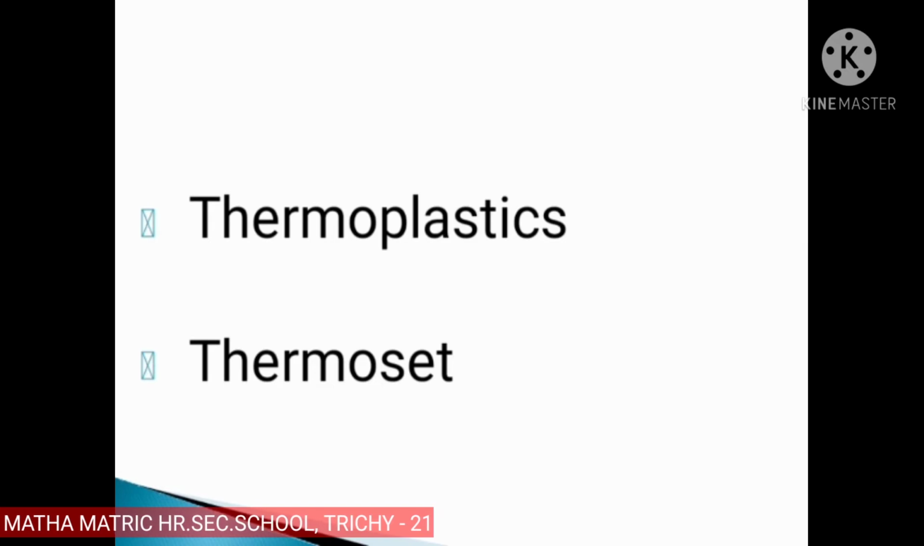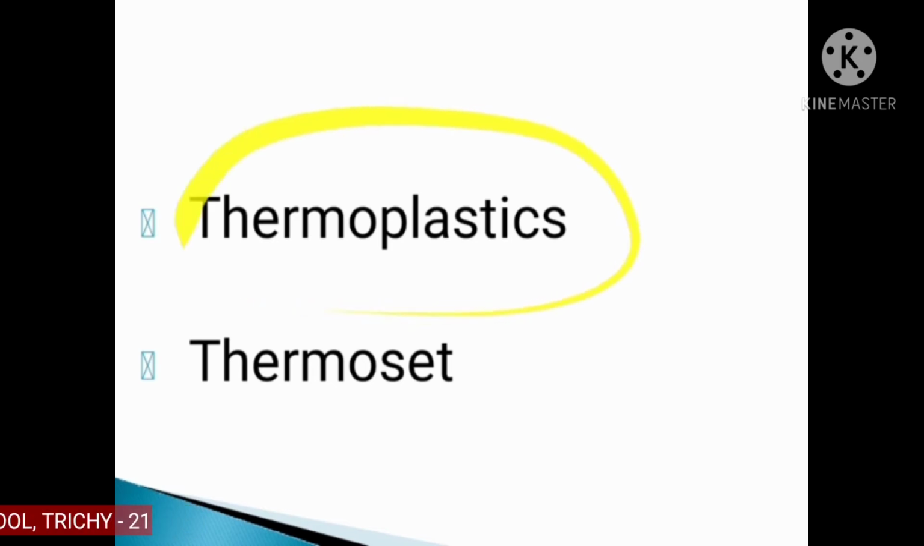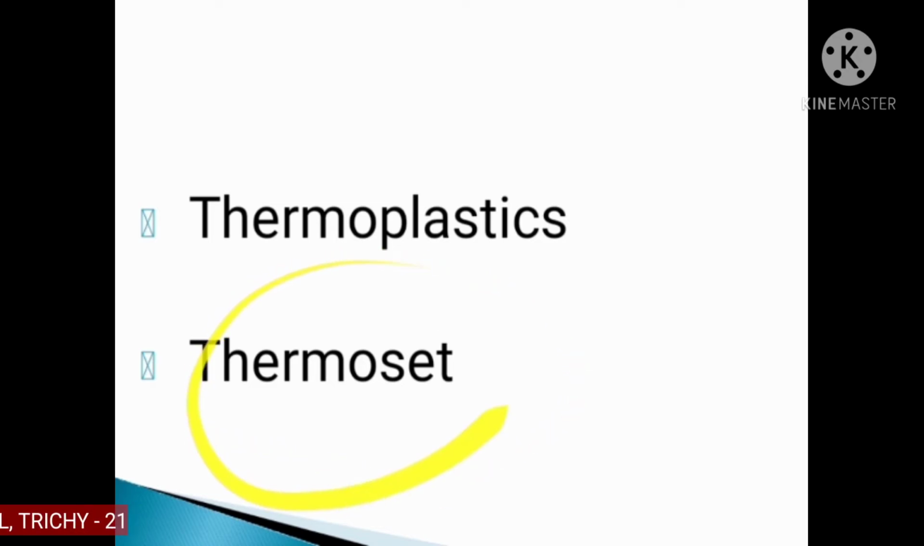The plastics we use in our daily life are also made up of polymers. So all plastics do not have the same type of arrangement of units. In some articles, the arrangement of the monomer is linear, and in some other items, the arrangement is cross-linked. So depending on the type of arrangement, we have two main types of polymers. They are thermoplastics and thermoset. Let us see what these are.